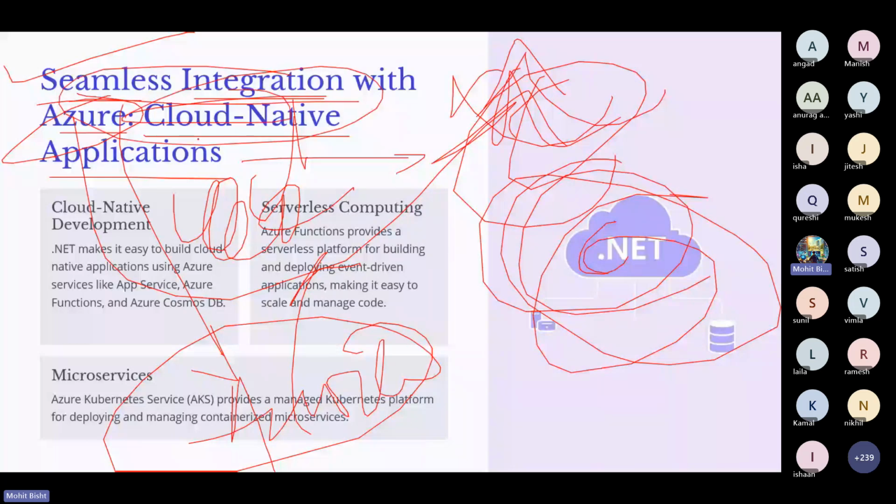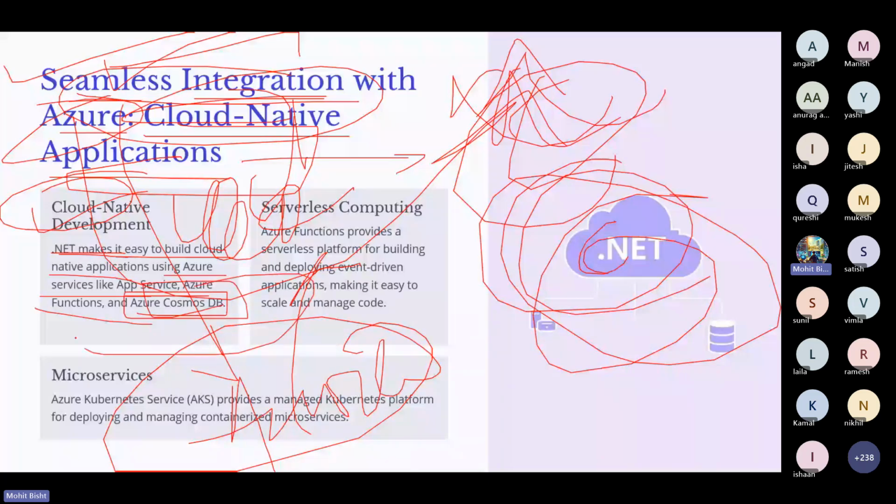And cloud native application: .NET makes it easy to build cloud native applications using Azure services like App Service, Azure Functions, and Azure Cosmos DB, the database, which we already knew. In the next session we can discuss Azure's different types of services, but previously I think we discussed the AI service. So let me tell what cloud native means.